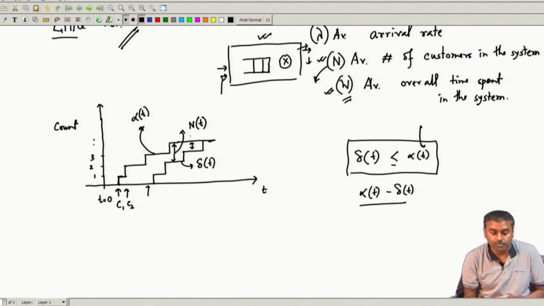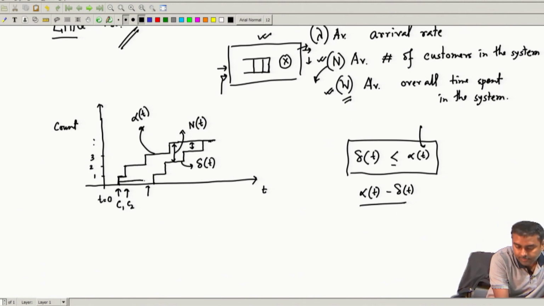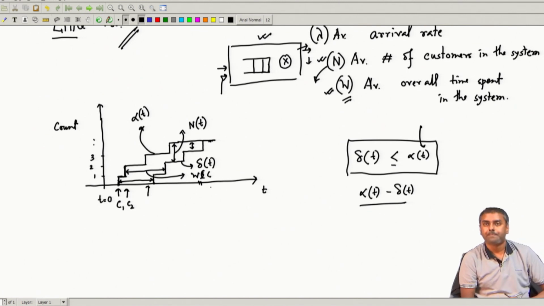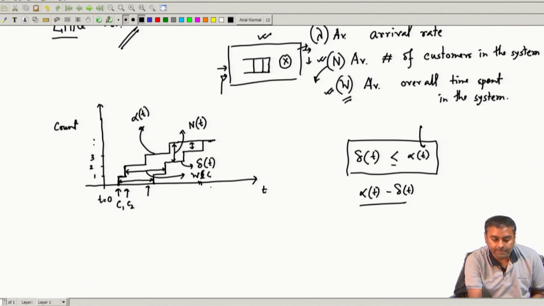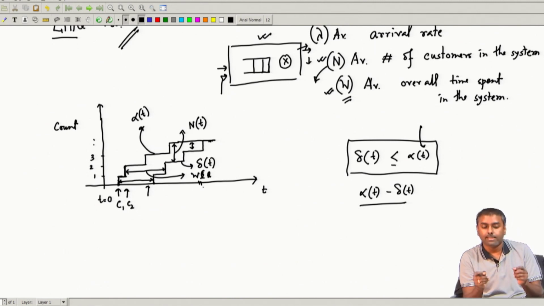So, this graph is very useful. What else does it give me? This is the first arrival and the corresponding first departure. This is the second arrival and this is the instance of the second departure. So, this is actually the waiting time of, let us say, the nth customer. This exactly gives me the waiting time of the nth customer. Therefore, horizontally and vertically we can make some sense out of it.